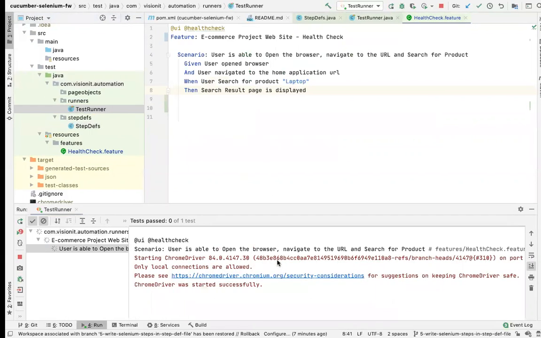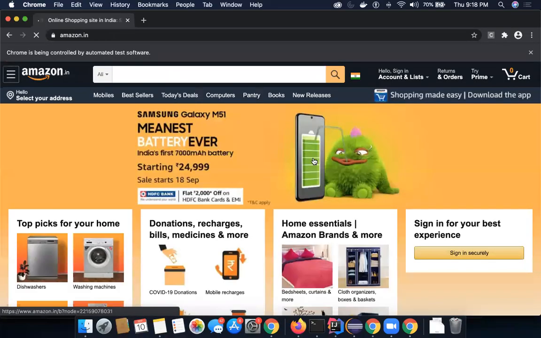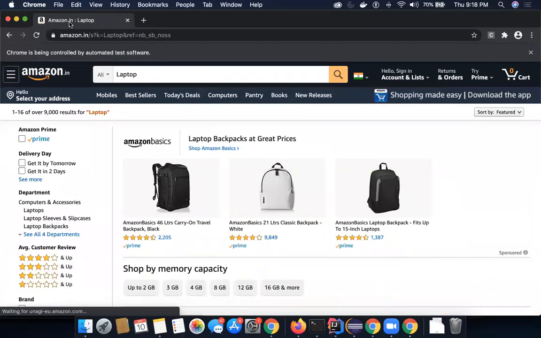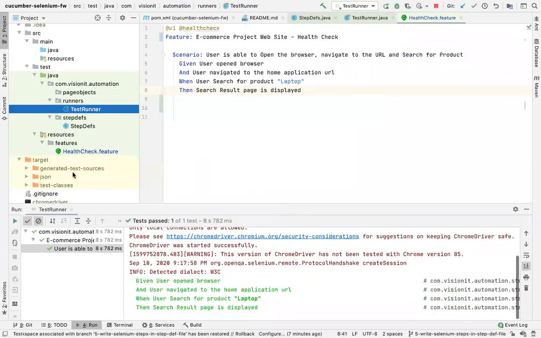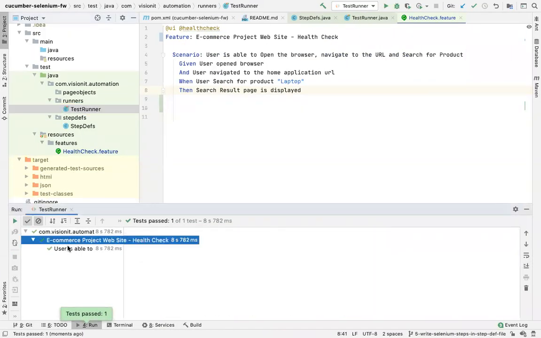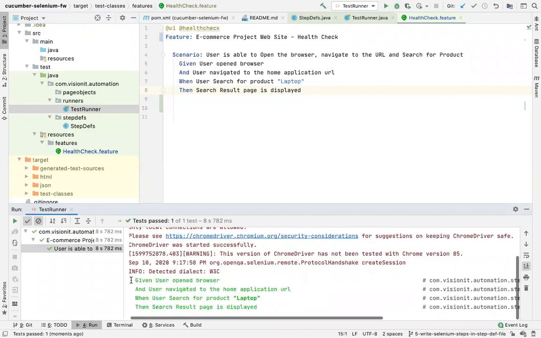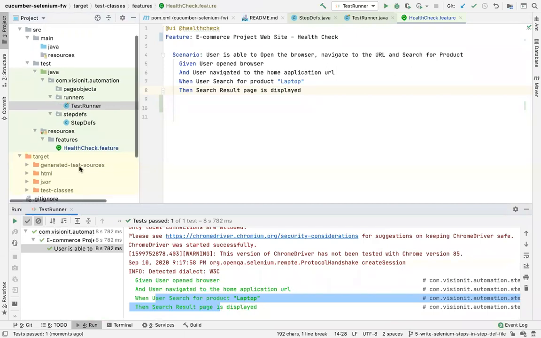So see, it has started running, and it will search for laptop, and it will just validate the title, and that's it. All right, so now it's saying it has completed this execution. See, I've run this user story, and it's telling you what it executed, and all the steps are marked as green, मतलब उसने सब run कर लिया. Let's look at the report.